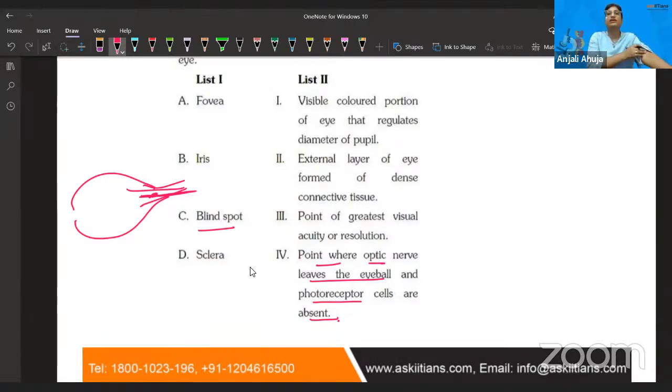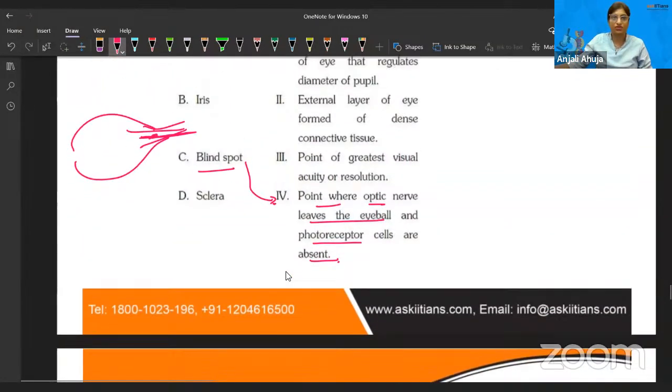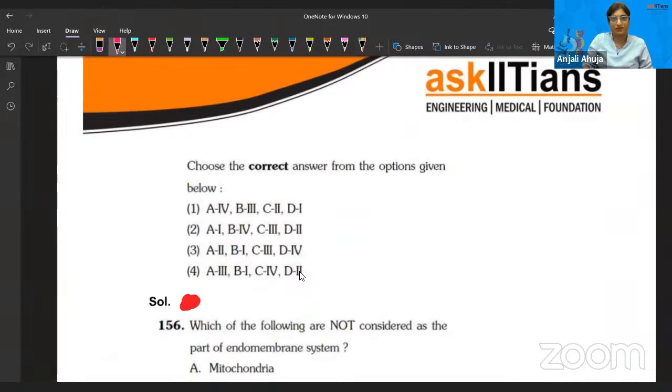Nerve cells here means the sensory cells; the optic nerve is collectively sensory, but at that point the photoreceptor cells are absent. So you're getting my point. Even though the nerve is passing through it, it's not getting any signal. So the sensory cells with photopsin and rhodopsin, all those cone and rod cells, are not there. That is the logic. So definitely C is matching with the fourth, and that's a very easy one. Okay, let's see, C matches with the fourth here.